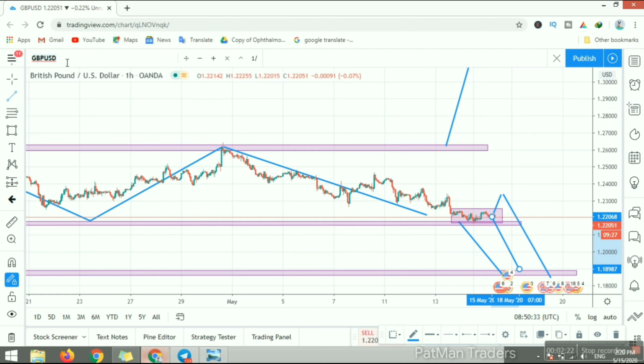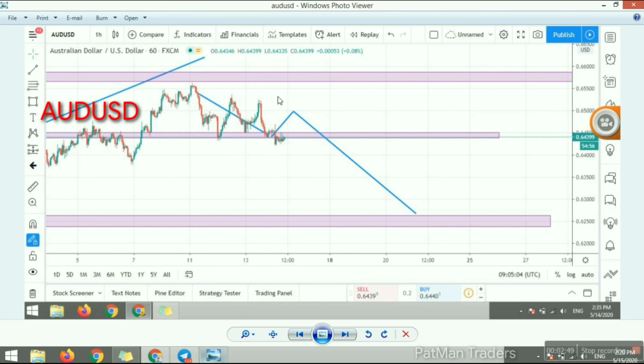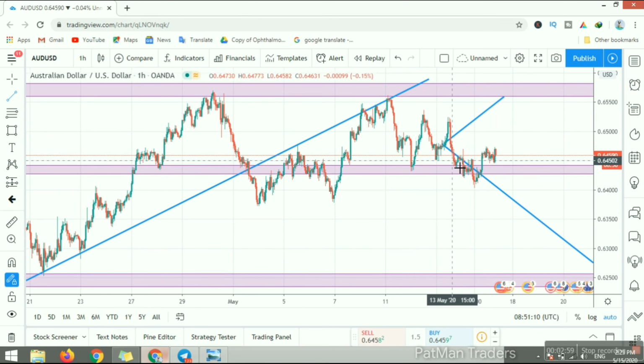So we will go on to the next currency. AUD/USD. Yesterday I told AUD/USD would have a little bit of correction and then fall down to the next level support. So what happened in the chart? The same thing happened in the chart.